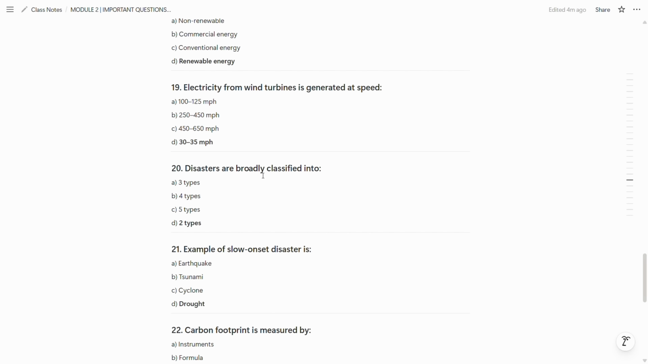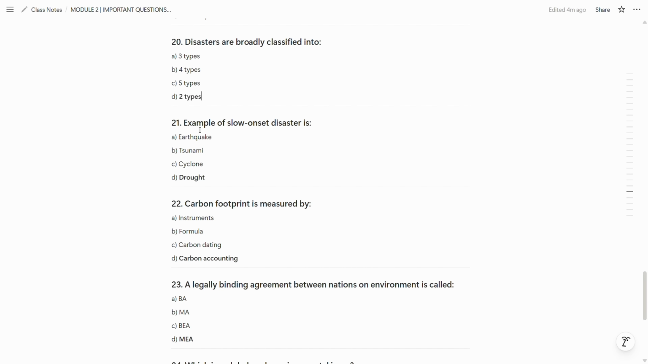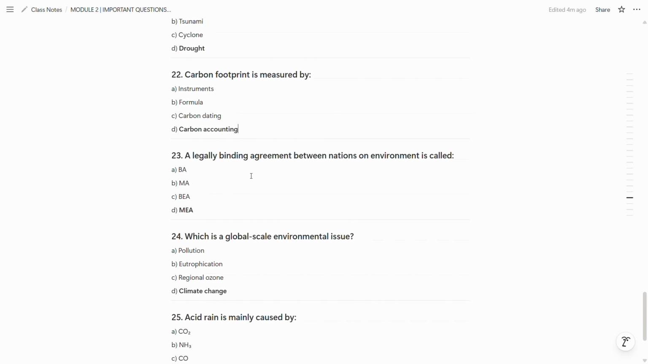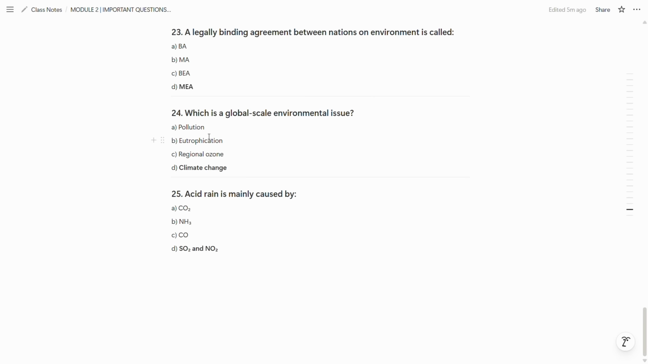Now disasters are broadly classified into two types. So two types is the correct answer. Now example of slow onset disaster is drought. So D1 is the correct answer. Now carbon footprint is measured by carbon accounting. So D is the correct answer. Now in the 23rd question, a legally binding agreement between nations on environment is called MEA. So D is the correct answer.